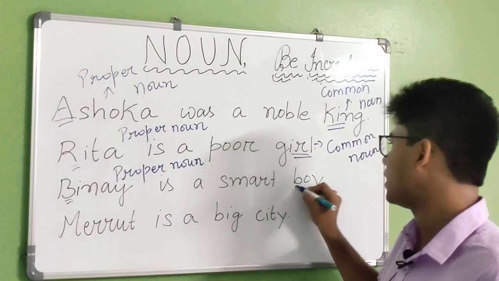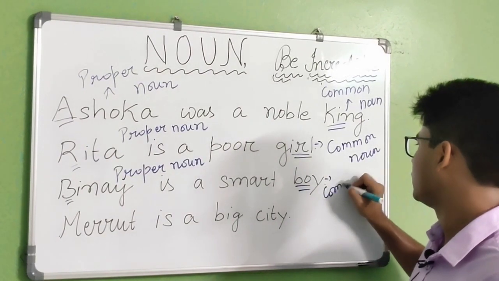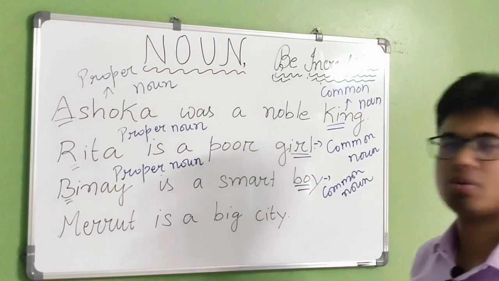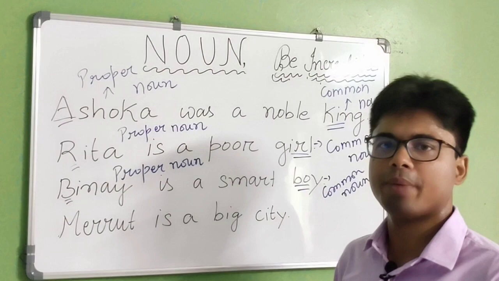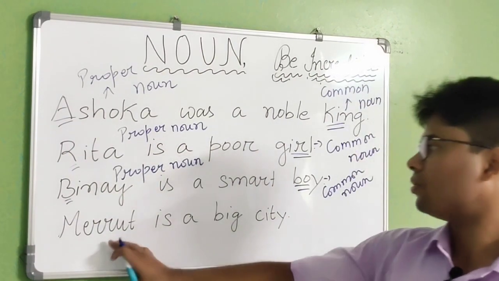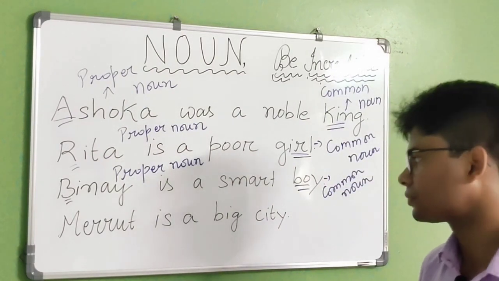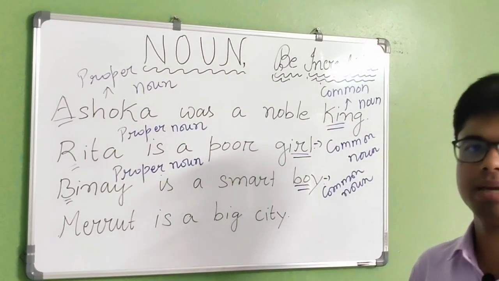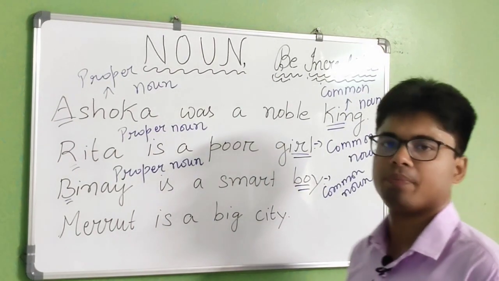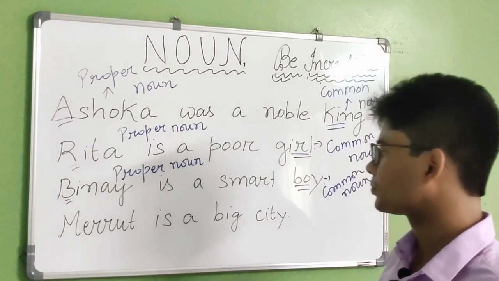Now smart boy. Boy is again an example of common noun, because Binay is a boy. Fine. Now this one, Meerut is a big city. So in this case, what can we do?